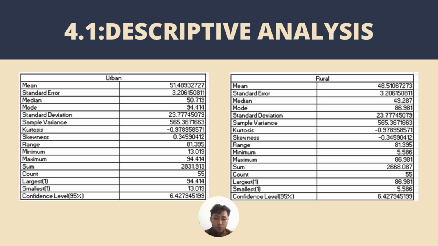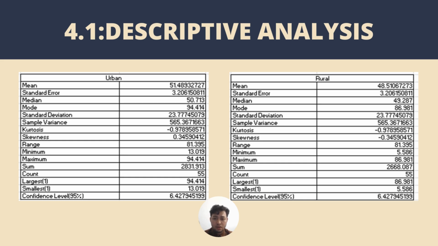For the last dataset, urban areas contain 55 observations with a mean value of 51.49, a median of 50.71, and a mode of 94.41. The spread of data points around the mean is indicated by a standard deviation of 23.78. The skewness value of 0.35 suggests a slightly positive skew, indicating a small concentration of high values. The data range spans from 13.02 to 34.41 with an interval of 91.39. This range reflects a 95% confidence level that the true population mean lies within 6.43 units from the sample mean. These statistics help to understand the central tendency, dispersion, and shape of the data distribution in urban areas.